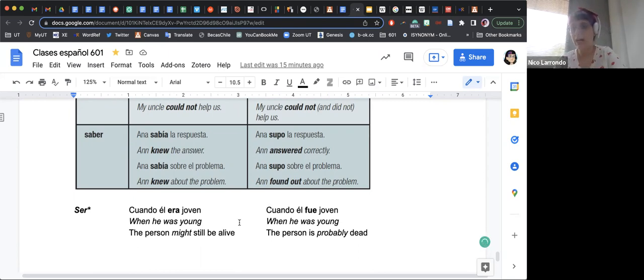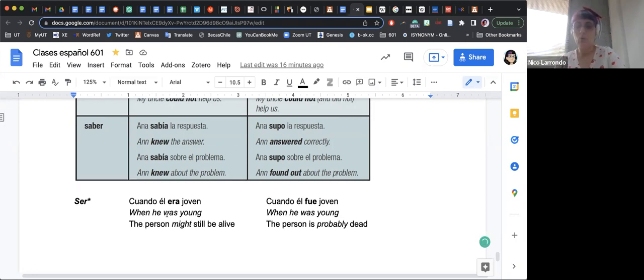Verbo ser also has some cultural nuances, right? When we say cuando él era joven, we're using era, verbo ser in imperfecto, and you're implying that that person might still be alive, right? But if you use fue, verbo ser in pretérito, that person is probably dead.